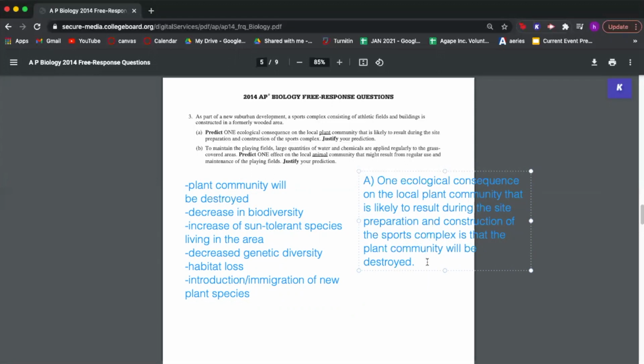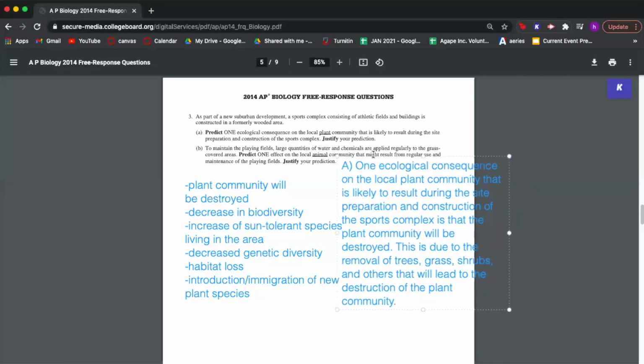So now what's left to do is justify this answer. So I provided you with a few different justifications, but for this one, we can use the first example I provided, which was that the removal of trees, grass, shrubs, and others will lead to the plant community being destroyed. So we can write, this is due to the removal of trees, grass, shrubs, and others that will lead to the destruction of the plant community.